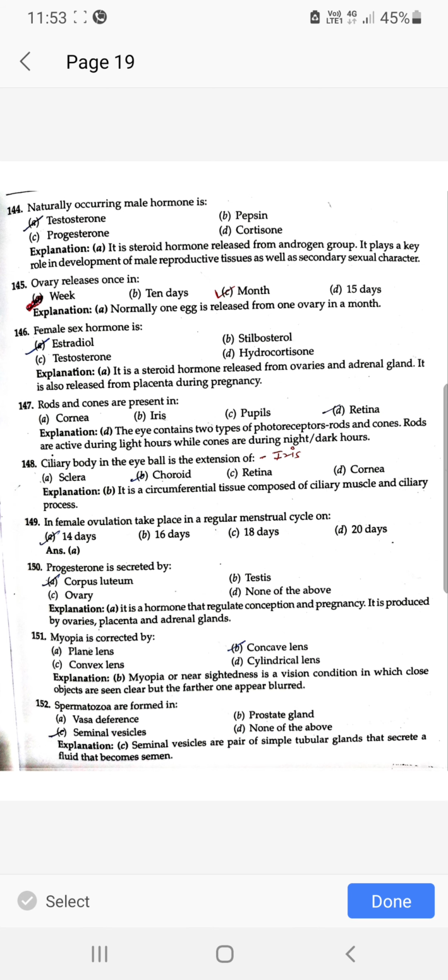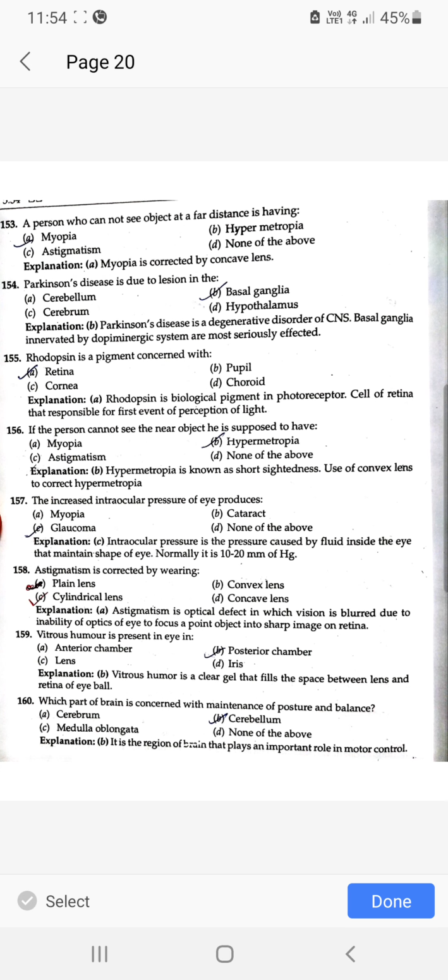Myopia is corrected by concave lenses. Spermatozoa are formed in seminiferous tubules. A person who cannot see objects at far distance is having myopia. Parkinson's disease is due to the lesion in the basal ganglia.